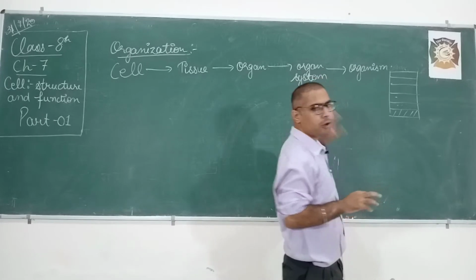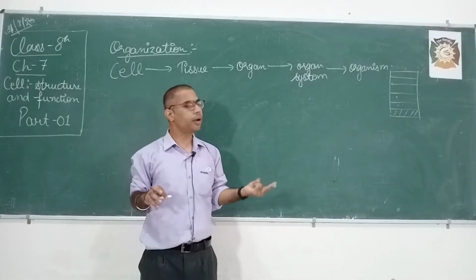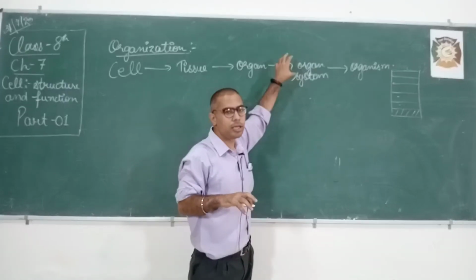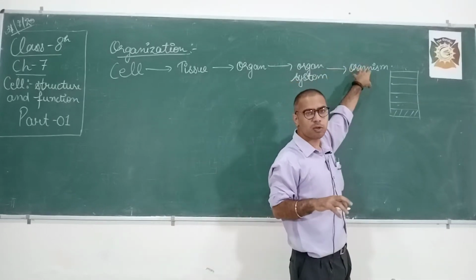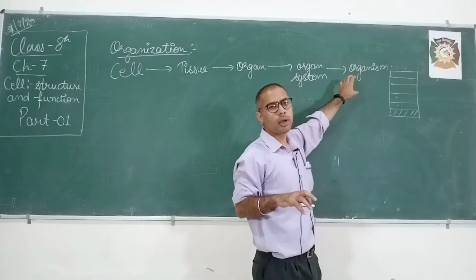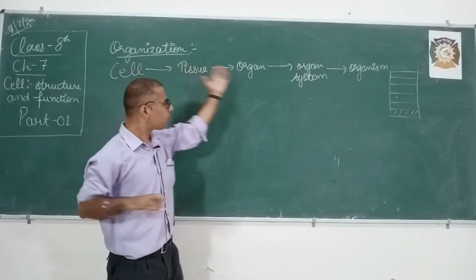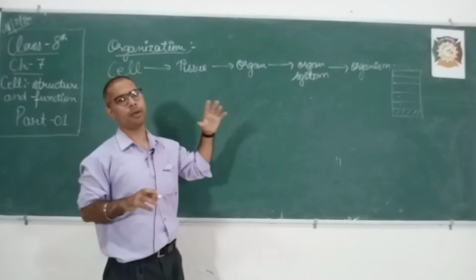When different organ systems like the respiratory, circulatory, digestive, and excretory systems join together, they result in an organism like a man or a woman. In this way, organization can be clearly understood.